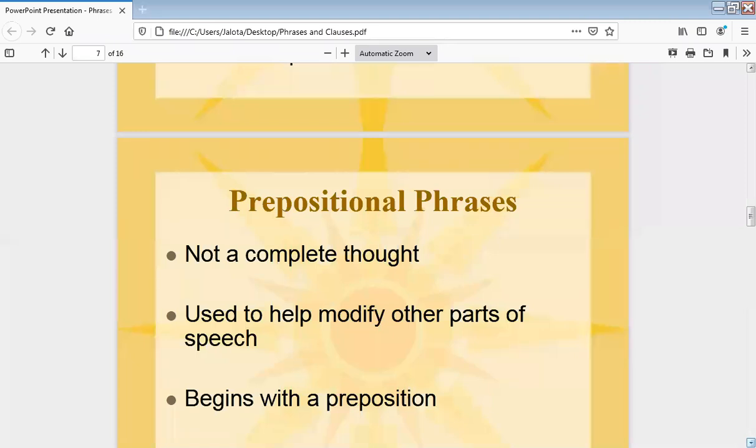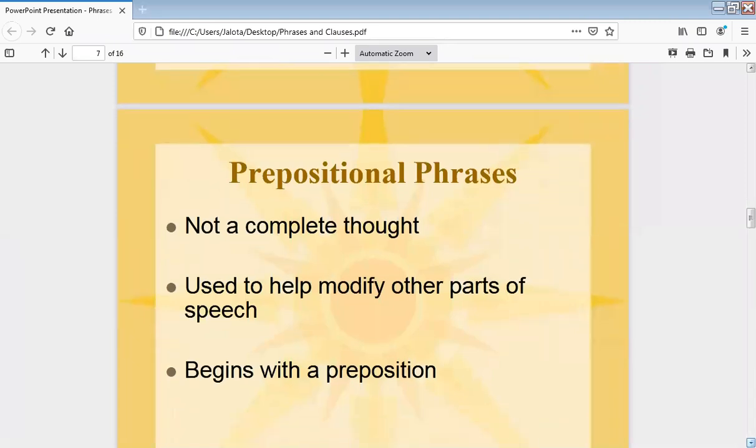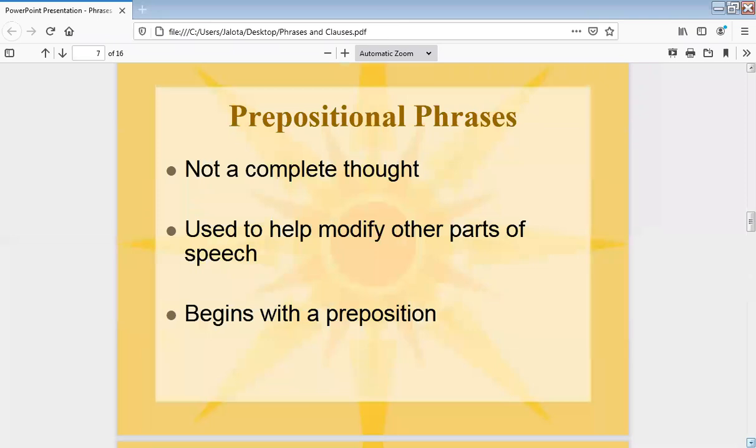Now, prepositional phrases: not a complete thought, used to help modify other parts, dealing with prepositions. Sometimes in your answer sheets, some students last year marked prepositional phrase. But we are not asking for prepositional phrase. A prepositional phrase means when a preposition is added to a group of words.